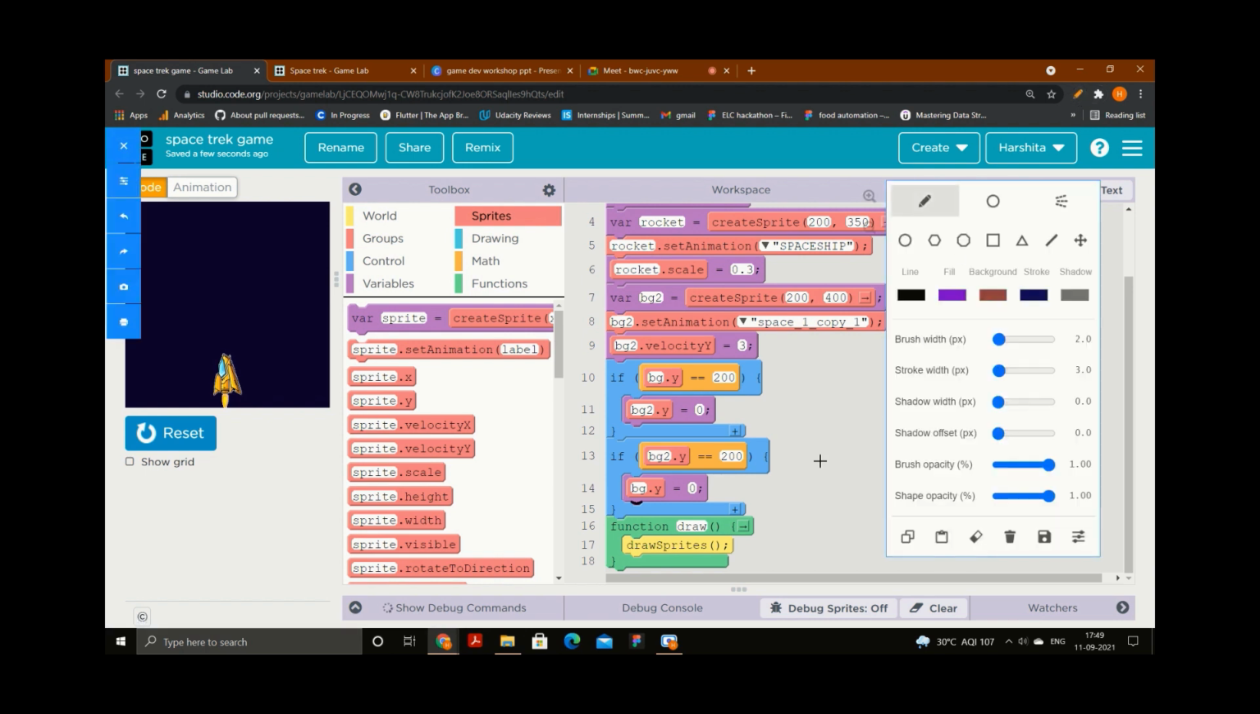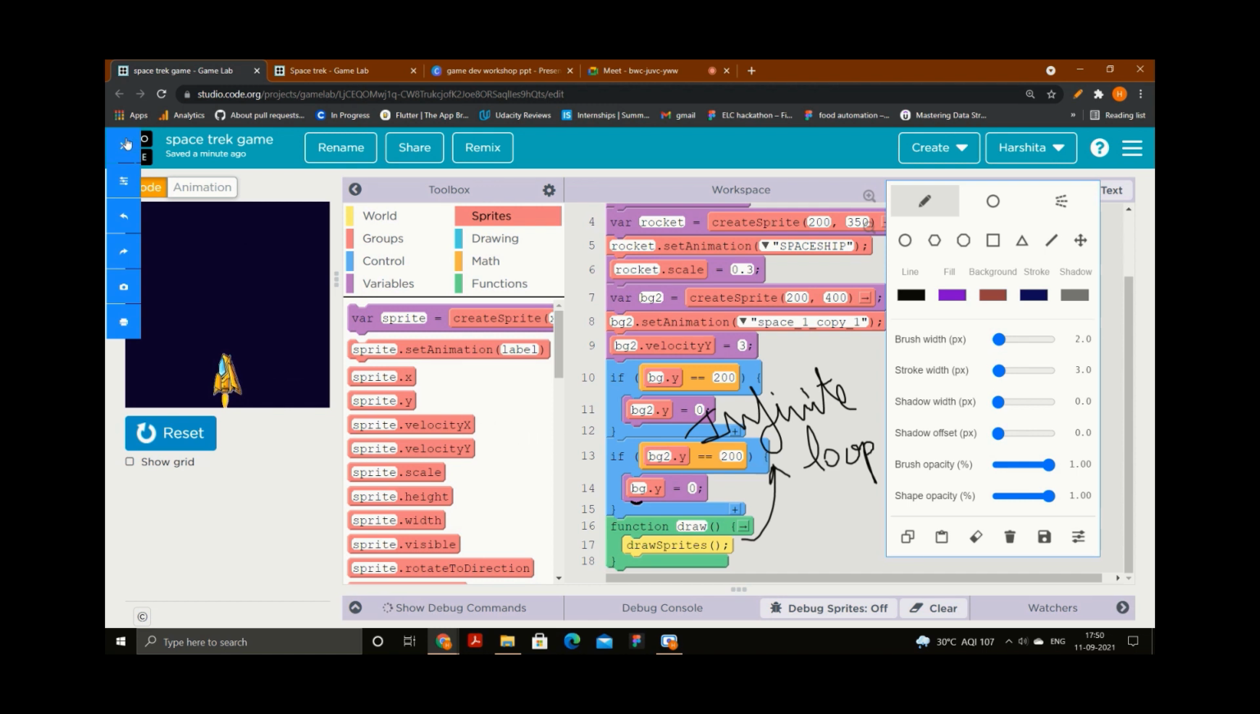So function draw, if I tell you in two words, is an infinite loop. I guess everybody knows what the meaning of infinite is. It is an infinite loop. That means whenever in my game I want any task to happen again and again, then I need to put it inside my infinite loop, and it happens continuously throughout the game.